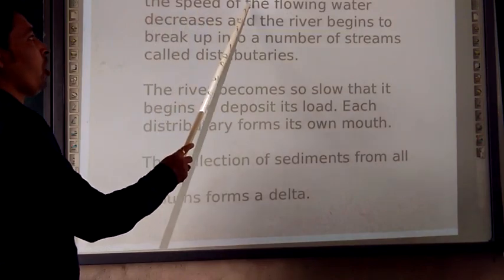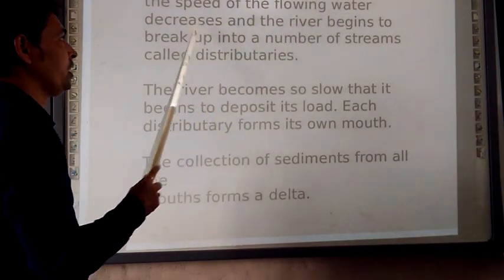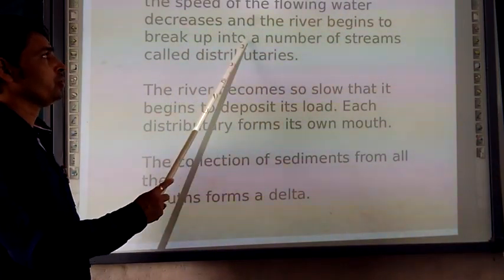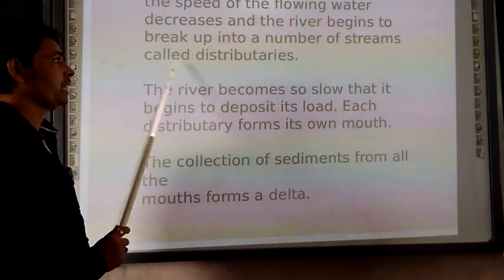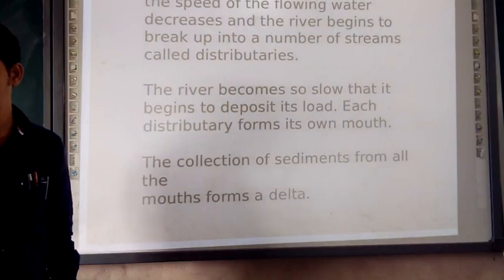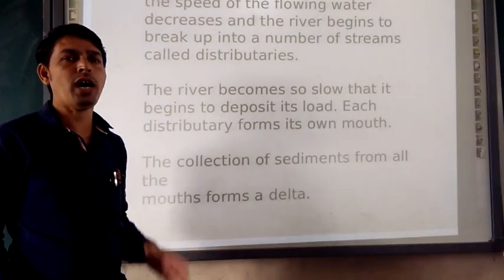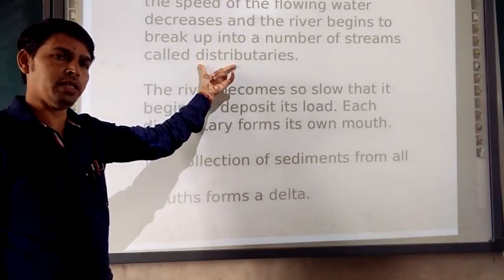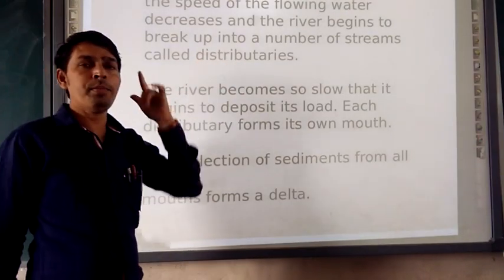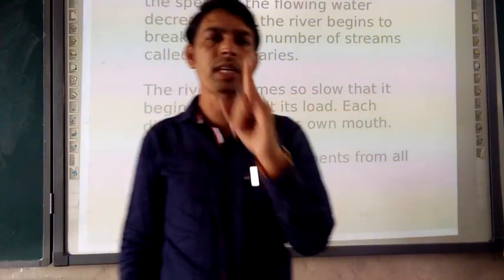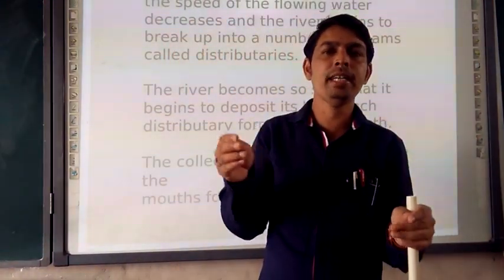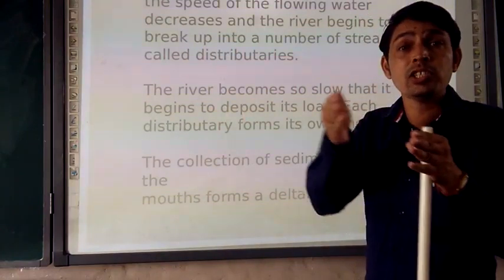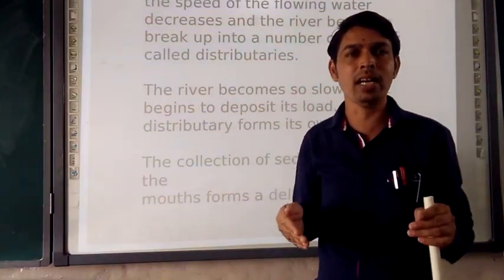The speed of the flowing water decreases and the river begins to break into a number of streams. They are called distributaries. In my previous presentation also, I had clarified what distributaries are and what tributaries are. So when one main stream of the river is going to be divided into a number of streams, the water is distributed into different channels.